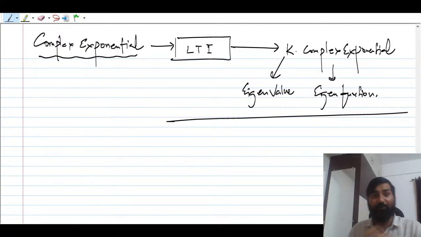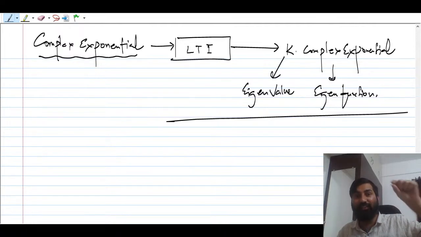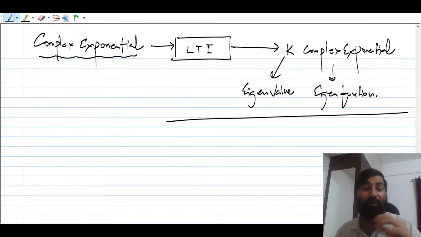You have to remember this, it is a property of the eigenfunction. In the case of a complex exponential, there will be a sine term and a cos term. So you have to remember these points.